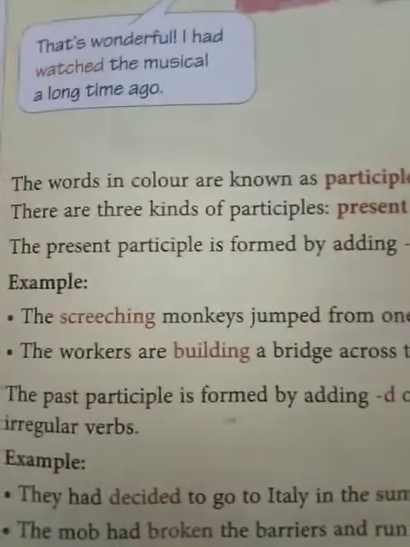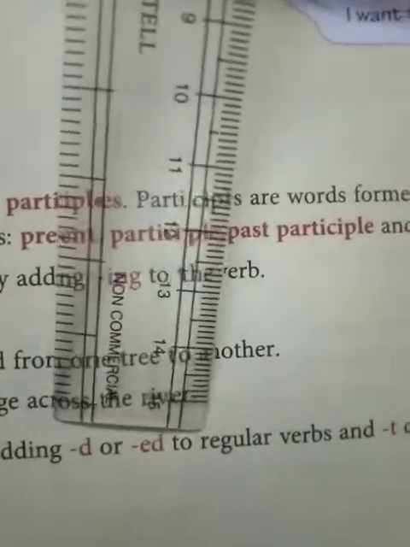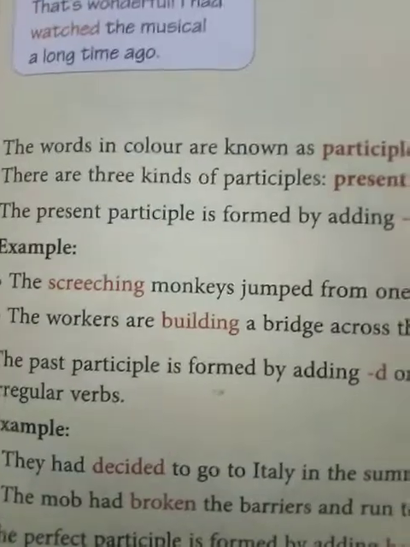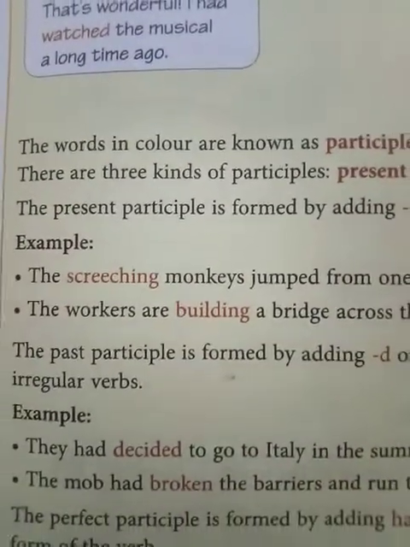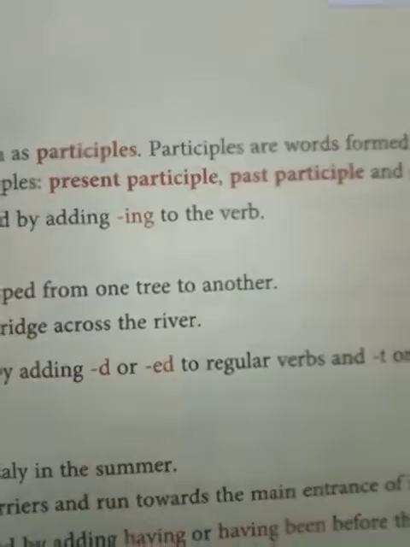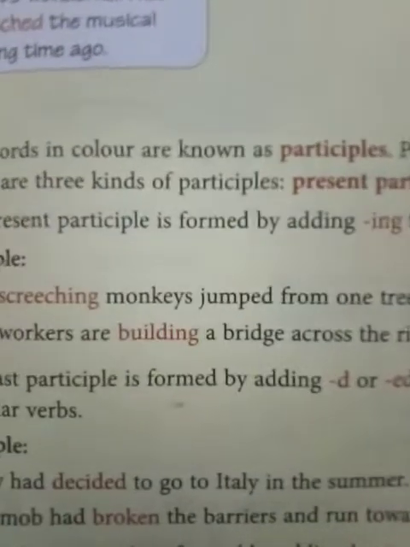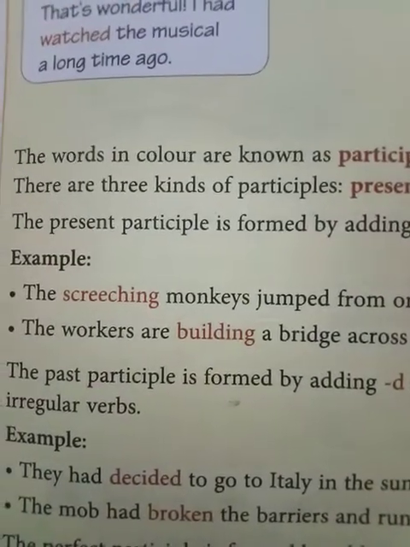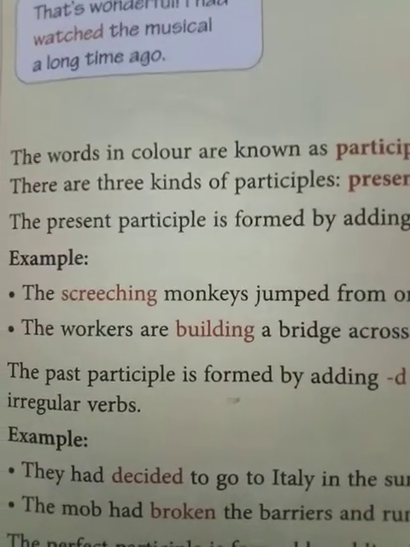And then you see the past participle is formed by adding d or ed to regular verbs, or even t or en to the irregular verbs. Now you see, they had decided to go to Italy in the summer. Decided, that is the past participle. The mob had broken the barriers and run towards the main entrance of the building. So here you have broken and decided. The words ed or en are added to the verb.